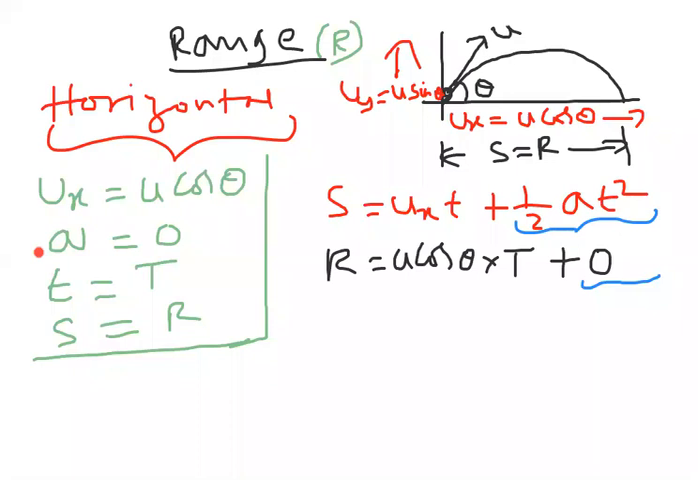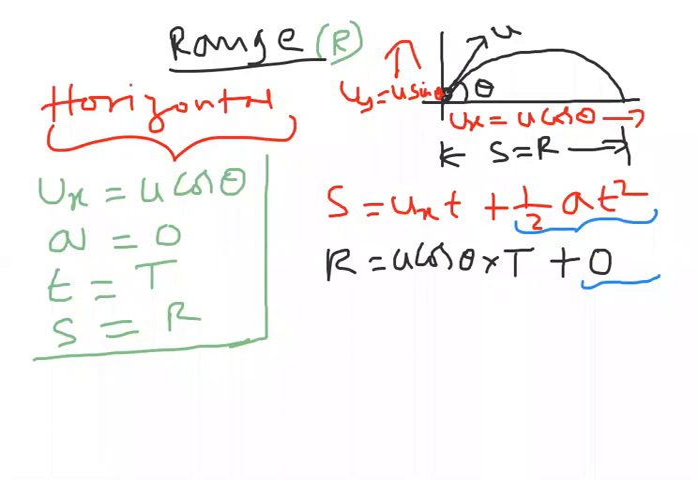No horizontal acceleration when the body is in air. A body in air will have only vertical acceleration, that is gravitational force. Because of gravitational force, there is no horizontal acceleration for the body when it is in air. So here it is 0. Now from this information, what can we write?